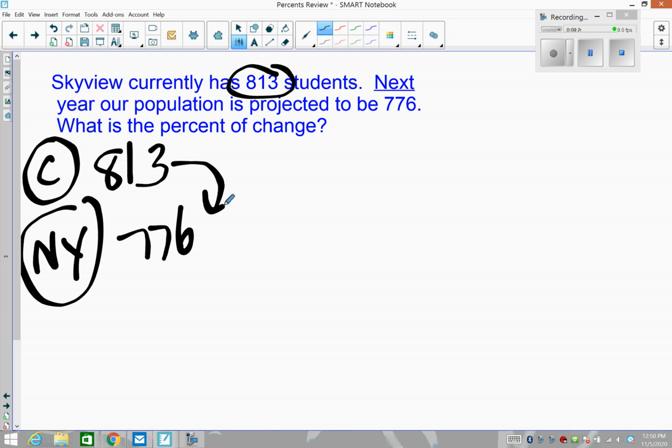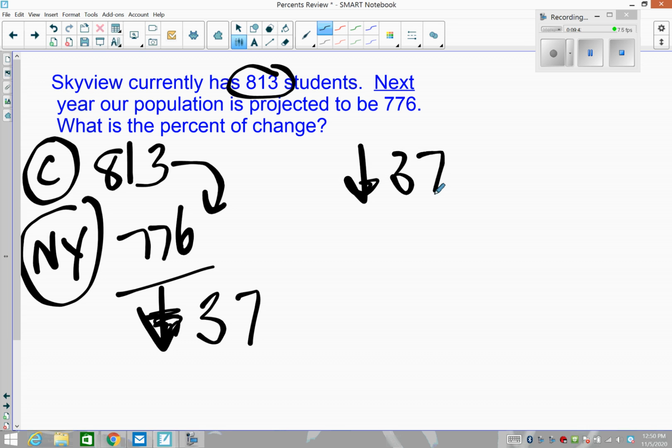So clearly that's a decrease that's happening. So the first thing is to figure out how much is the decrease. So 813 minus 776. Okay, so we are going down 37 students. So we have a decrease of 37 students. I don't really need to have that arrow there. I've already identified that it's a decrease.